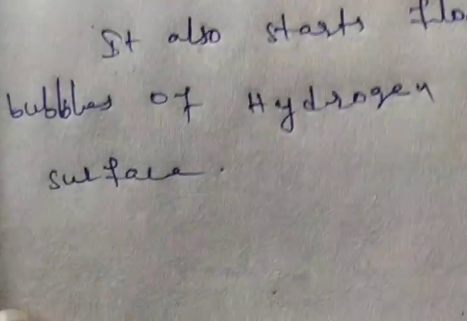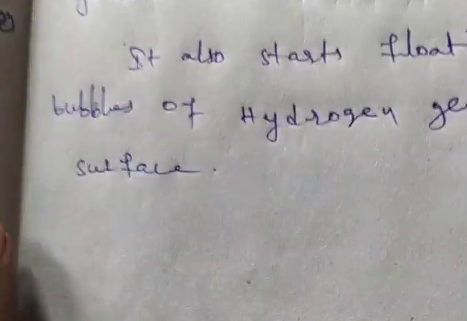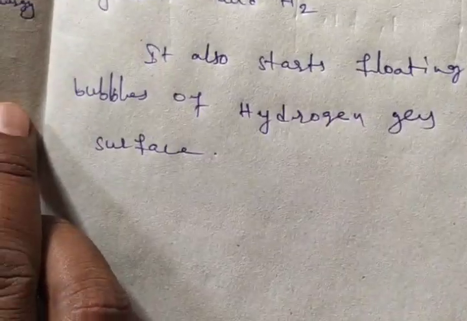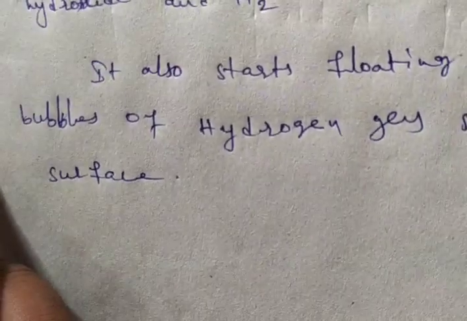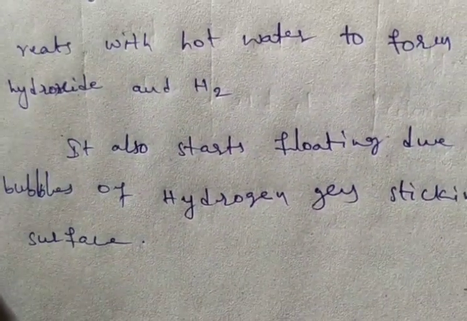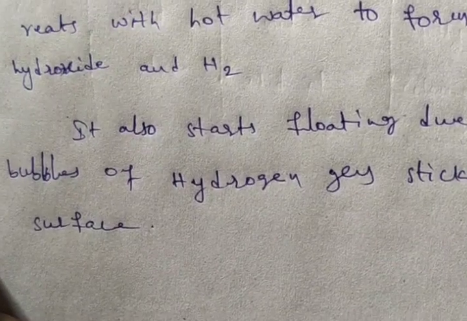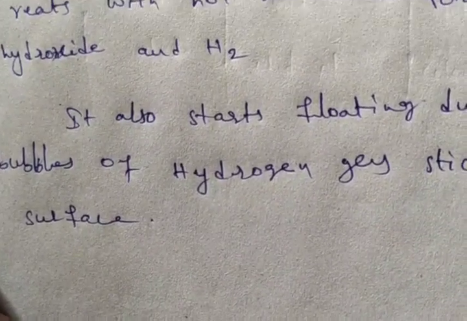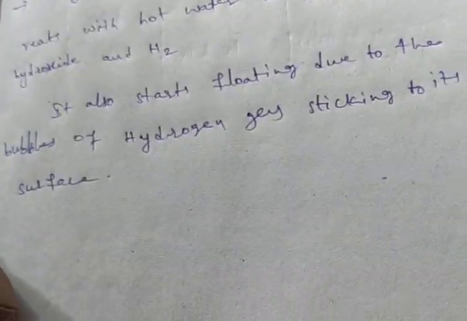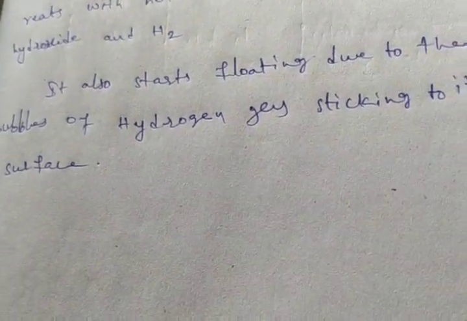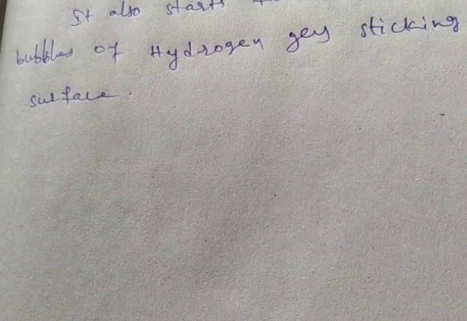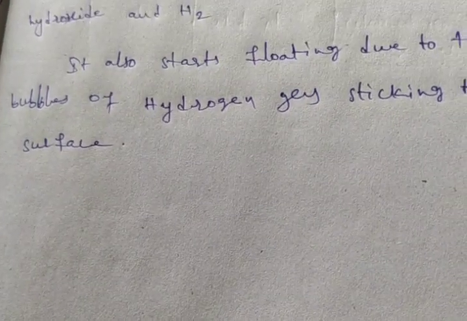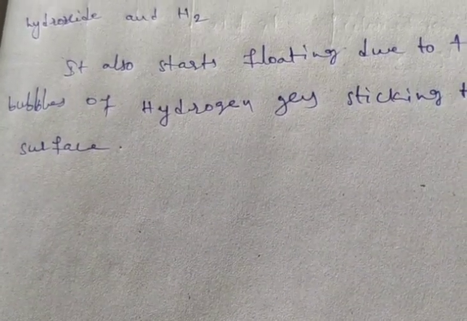Once you observe here, some of the metals react with cold water, some of the metals react with hot water. Which metal reacts with hot water? Magnesium reacts with hot water. It does not react with cold water, and produces magnesium hydroxide and hydrogen gas. Here magnesium also floats due to the bubbles of hydrogen gas sticking to the metal surface.